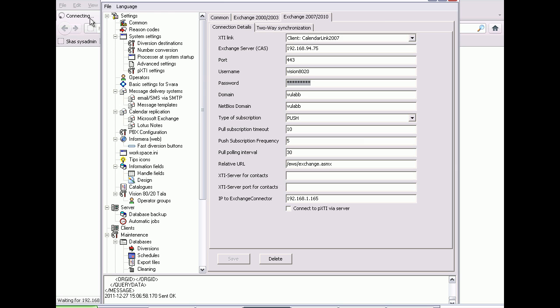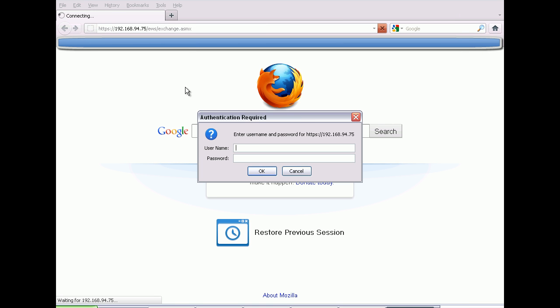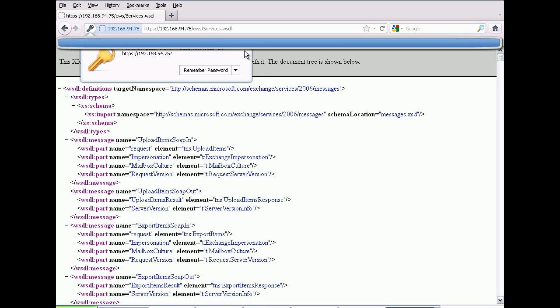If the address and port is correct, you should encounter a login window. Here, type the domain followed by a backslash and a username. In this case, VULab\Vision8020. Specify the password in the row below. If everything is correct, you should see a lot of XML info like this.